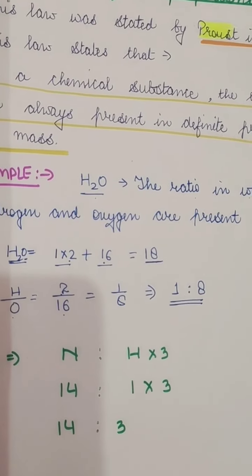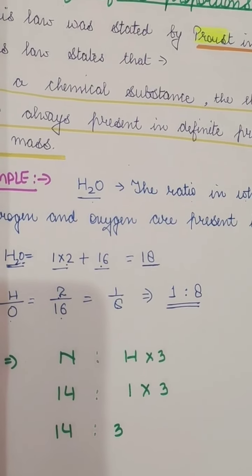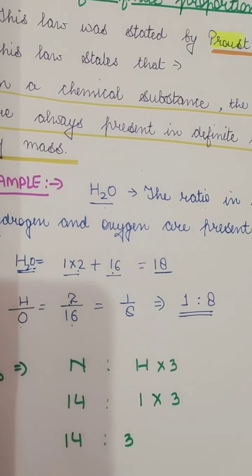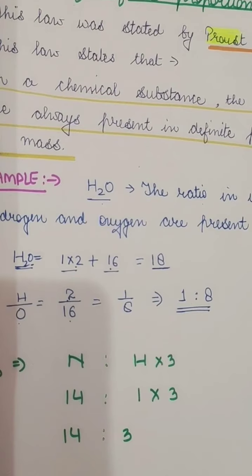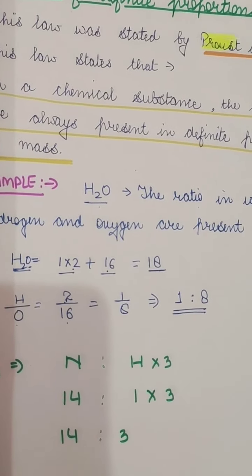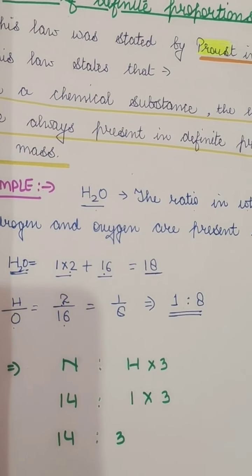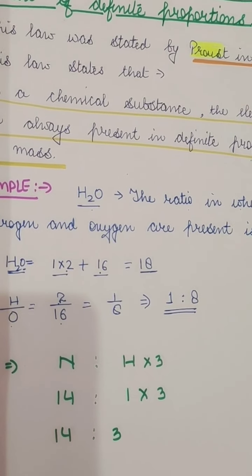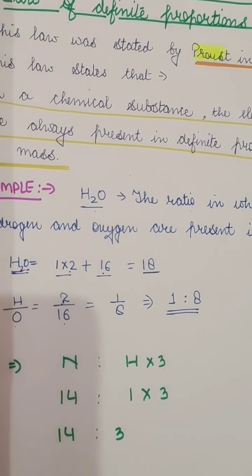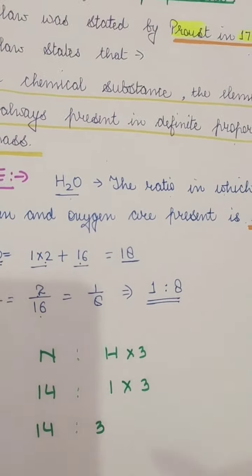If you take water from rainwater, from a well, or from a river, wherever you take it from, it will always have a definite formula of H2O. The mass of hydrogen is 1 and the mass of oxygen is 8, so it is always a 1:8 ratio.